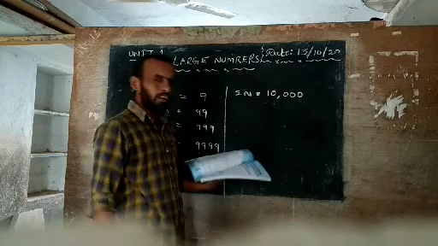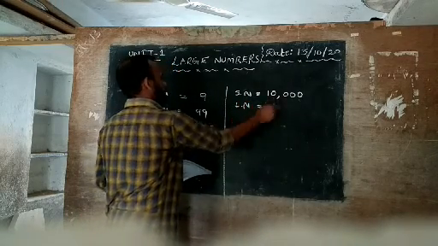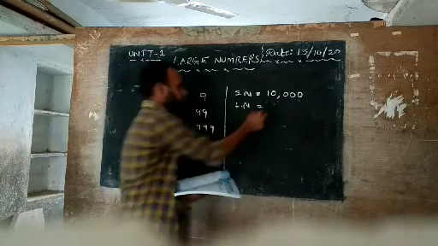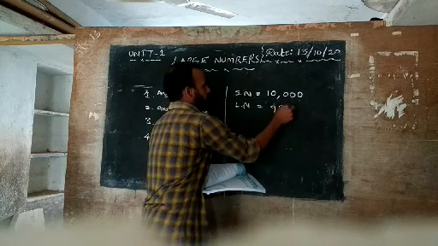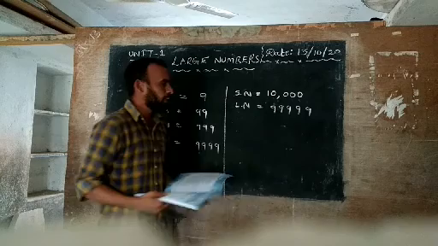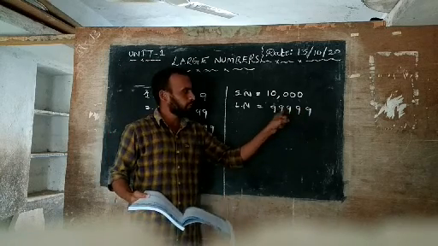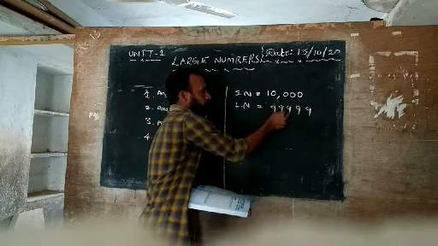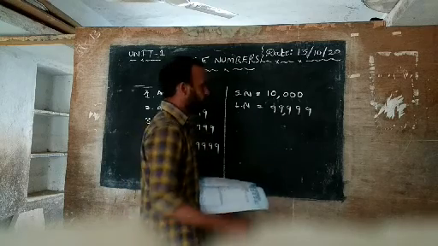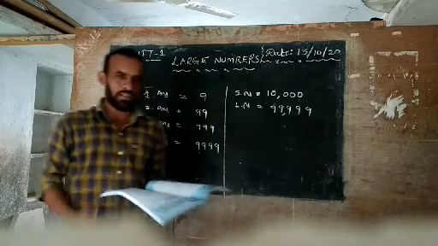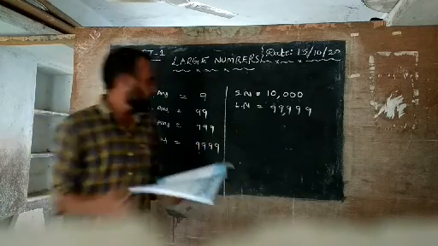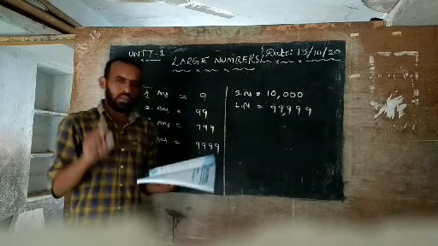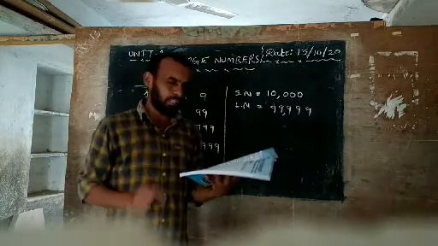Then they ask for the largest number. LN means largest number. You know already which is the largest 5 digit number: five nines, 9, 9, 9, 9, 9. You know already 5 digits: 1, 2, 3, 4, 5. Now how do you read this number? 99,999 is the biggest 5 digit number. Understand, students? These are what I have written here. Write these in your book, only on page number 1. Write only with a pencil. Don't use a pen.